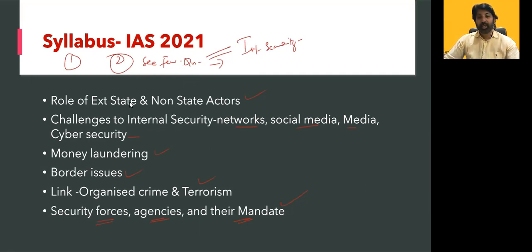Is there any doubt in this? Here, the role of external state means don't get confused with the state government. It is a country. For today's class, it's the government of India or any other country, any neighboring country. You got the point. Role of external state or non-state actors. Here, the state means it's the country. It is like social networks, social media. Through that, what are the threats you have?